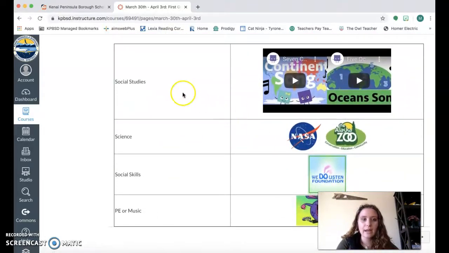Then we can scroll down and I have a little bit of extra practice in the other areas. So I have 2 social studies videos that you can watch. You will be very familiar with both of those songs. It's our continent song and the ocean song. In science, NASA and the Alaska Zoo have virtual classrooms going on that you can be doing activities with and also learning about those animals.